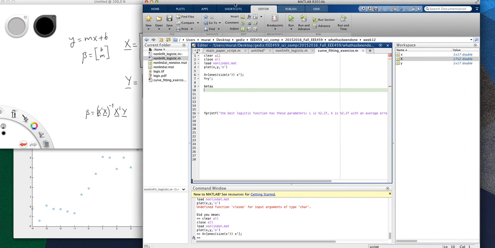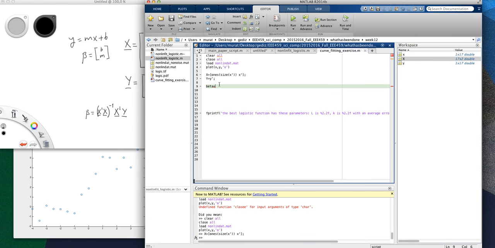Beta is capital X transpose times capital X and inverse of this guy times X transpose times Y. Let's evaluate these.